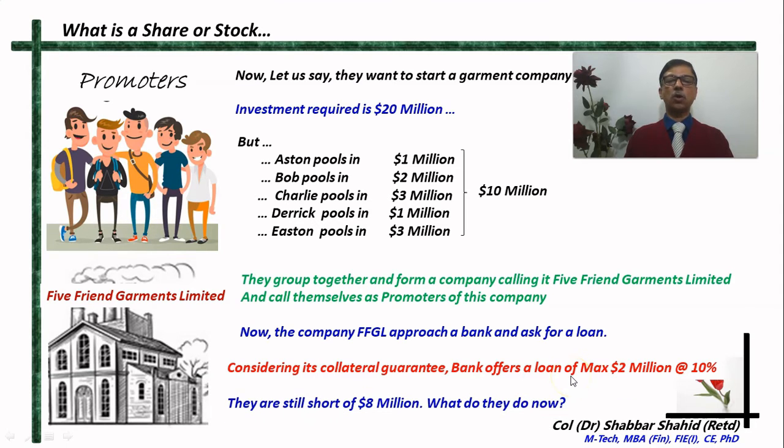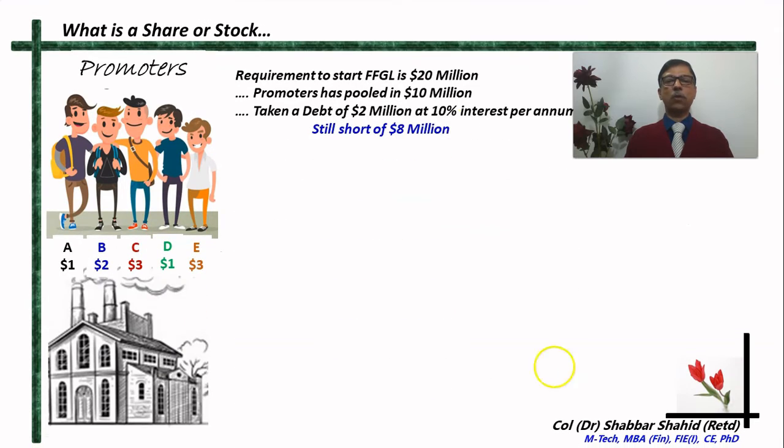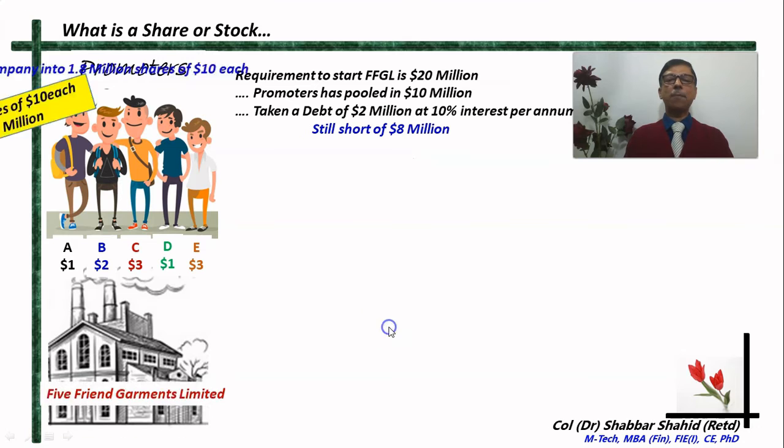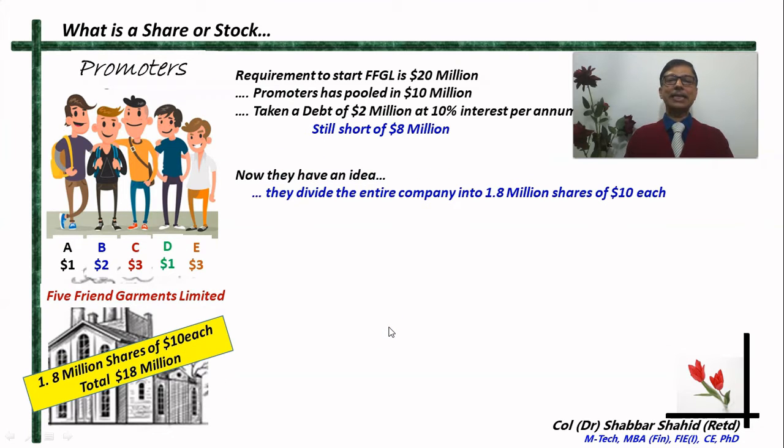Now they are still short of $8 million. Their requirement was 20, 10 they have been able to manage, 2 they have taken as loan from the bank, still short of $8 million. So what do they do now? They come up with an idea. As they had done for the pizza, they divide the entire company into 1.8 million shares of $10 each. This company, which is still on paper, they are dividing into 1.8 million small pieces, each piece costing $10.